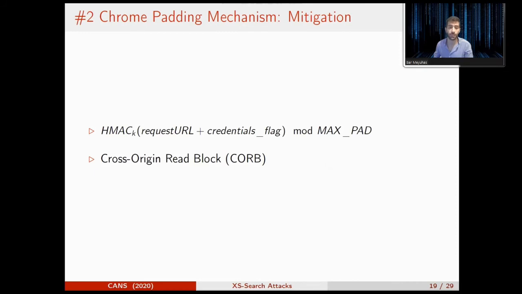The mitigation that Google proposed is to add the flag to the hash calculation. That flag marks if the response is sent with credentials or without. That way, the padding size will not be the same for these two responses. Note to mention that cross-origin read block, CORB, is another cool security feature that Chrome has introduced lately. It denies suspicious cross-site requests, so it may mitigate some of the attacks here.